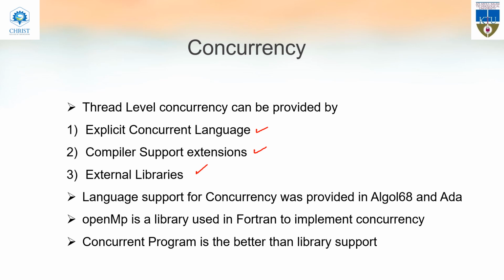For the first, when we go for the concurrent languages, Algol, SID and Ada are examples of concurrent languages. And likewise, OpenMP is a library that is used in Fortran to implement concurrency. Usually the concurrent language is better than library support. So if you need to go for concurrency, then it will be better if you go for the Algol, SID or Ada languages. Okay, thank you.